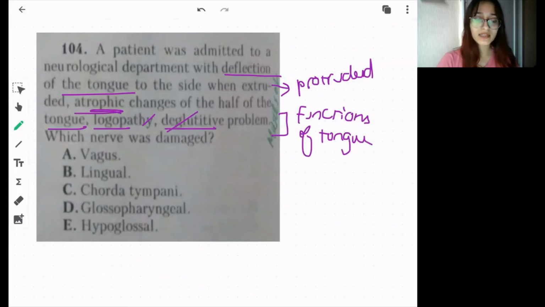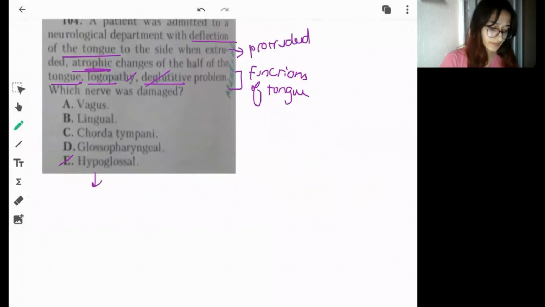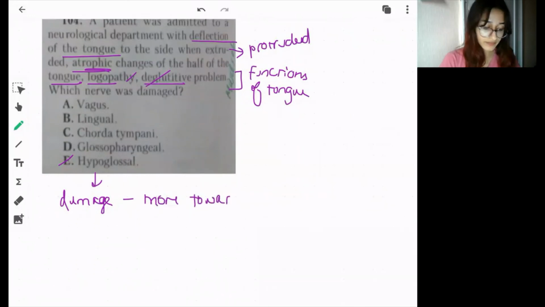In the previous video, I told you that all the muscles of the tongue are supplied by the hypoglossal nerve. So when there is damage to the hypoglossal nerve, when the tongue is protruded out, it will deflect towards the side of the lesion.